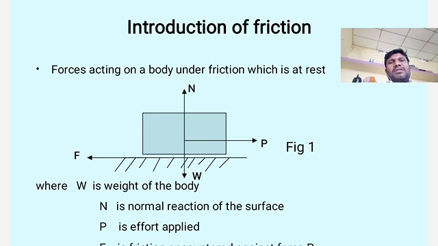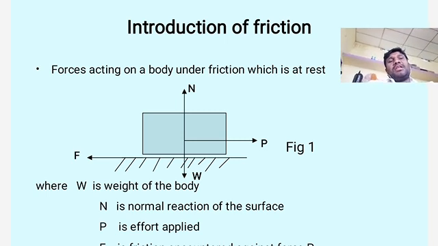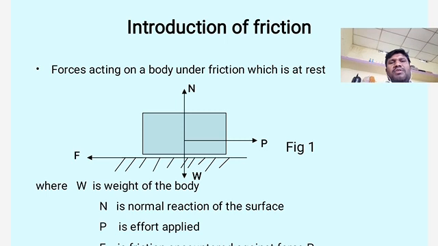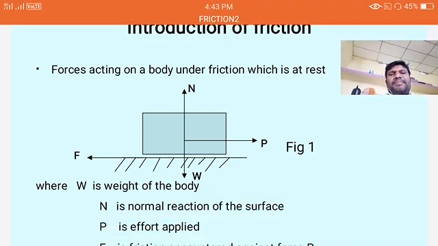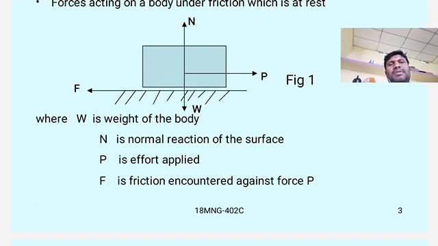The friction is produced in the opposite direction, where W is the weight of the body and N is the normal reaction in the upward direction, P is the effort applied, and F is, as usual, friction.